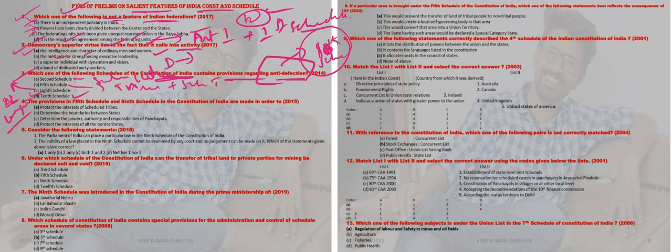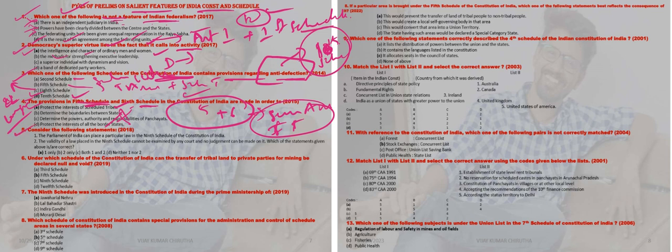The next question: provisions of the fifth schedule and sixth schedule. Fifth and sixth both are related to scheduled tribes and tribal areas. So these two are meant to protect the interest of scheduled tribes. Remember that the other options are not at all related to scheduled tribes. We can easily find that out.